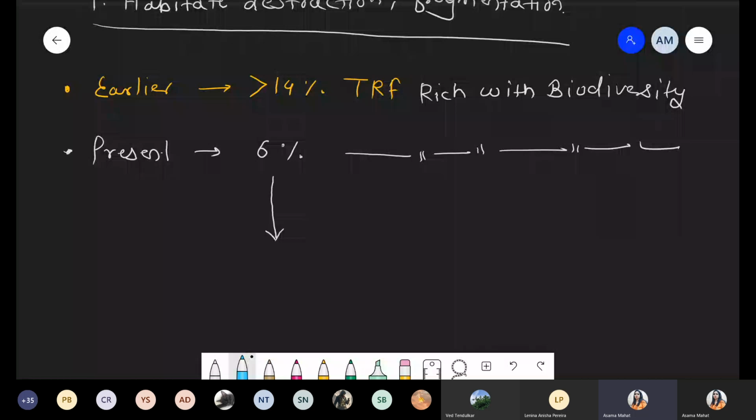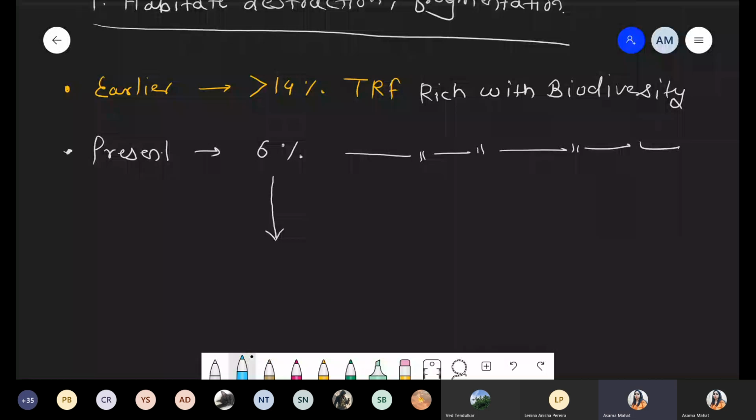But some people cut the trees. Initially the Amazon forest area was the richest in biodiversity, but people cut so many trees, right? For what? First reason, number 1, soybean cultivation, and the number 2 reason, for grassland.